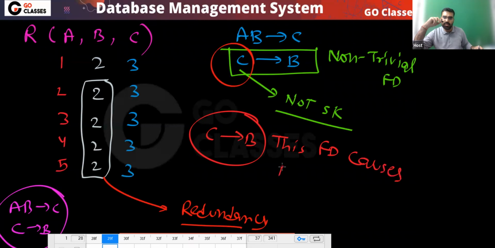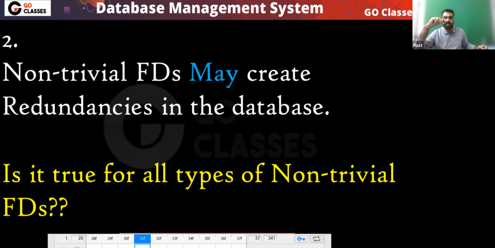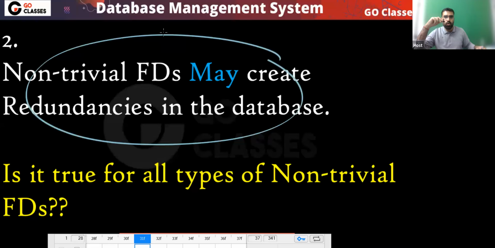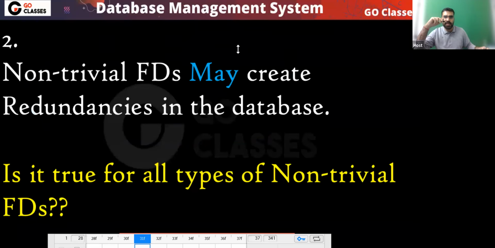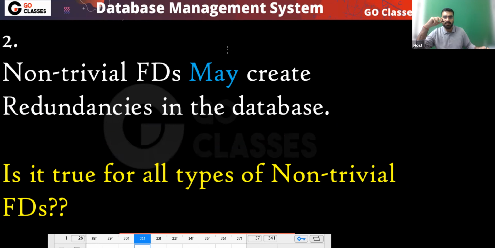This FD causes redundancy. And what is the reason it is causing redundancy? Because LHS is not a super key. So this is the understanding of redundancy. Did you understand redundancy? So can I say non-trivial FD may create redundancy, right? Agree? I can say non-trivial FD may create a redundancy.